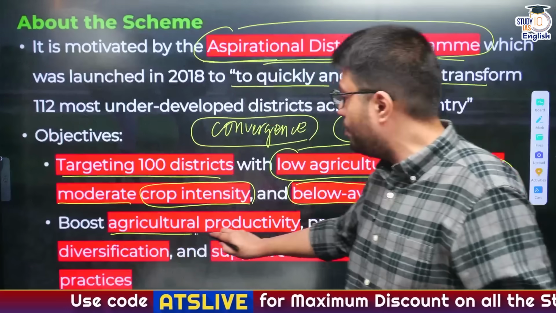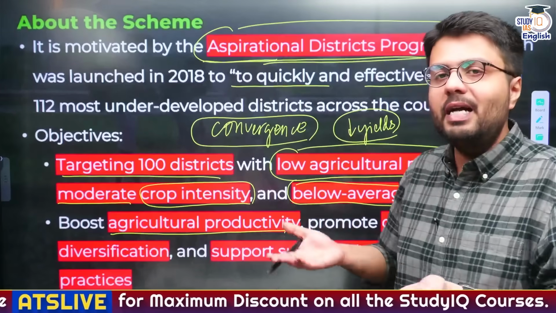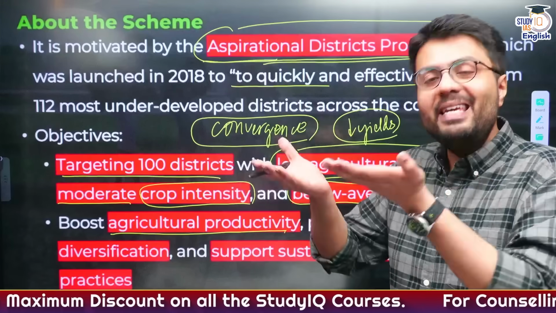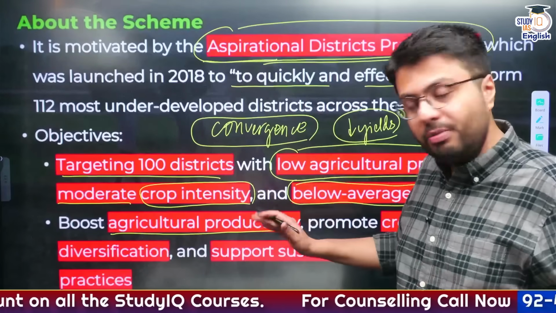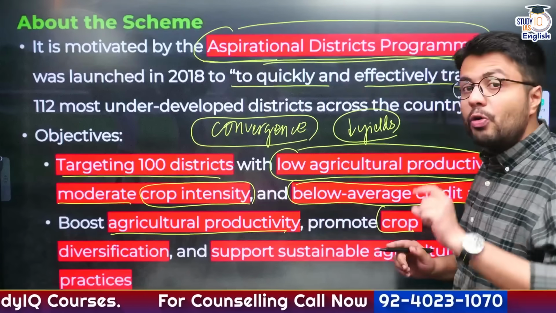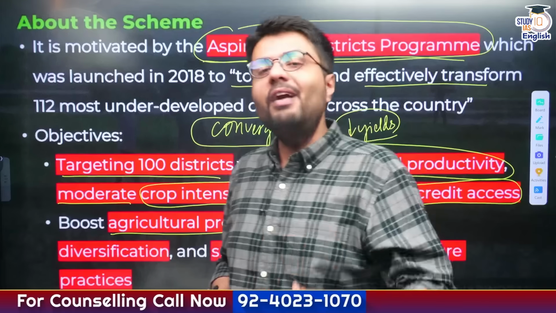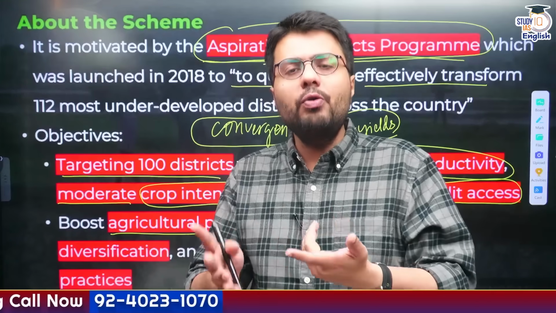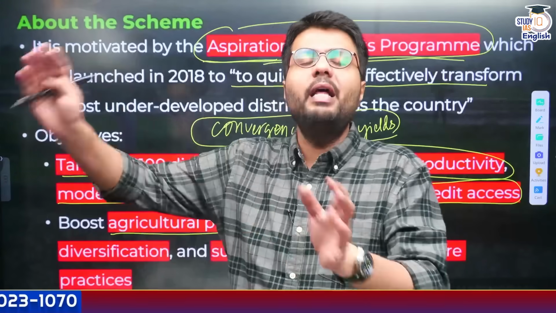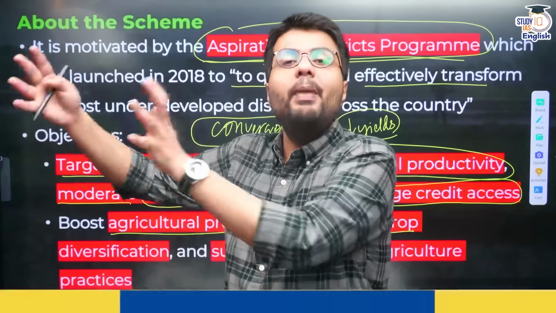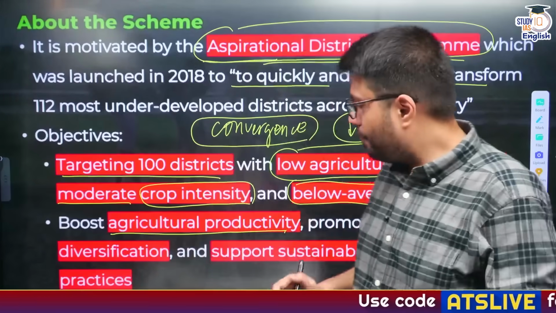Now, what does the scheme want to do? First of all, it wants to boost agricultural productivity. You can understand it wants to boost the overall yield of agricultural products coming from these districts. Also, it wants to promote crop diversification so that farmers are not dependent on one or two crops. Rather, they are growing different crops which will help them get a better income from their farm produce, right?